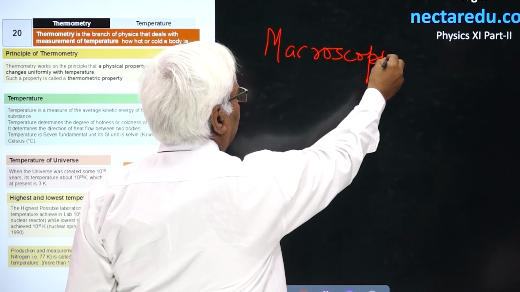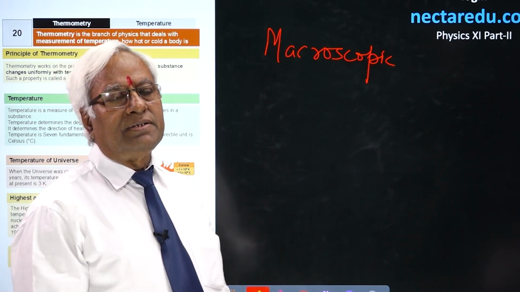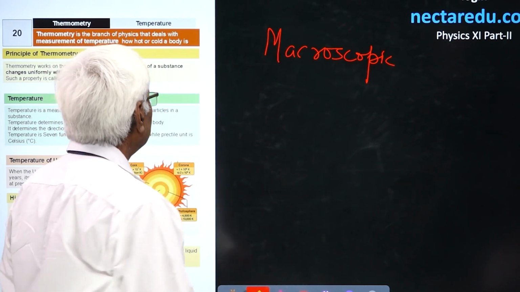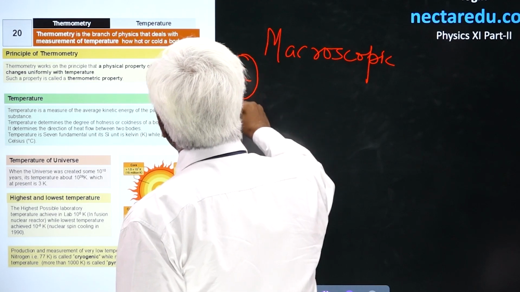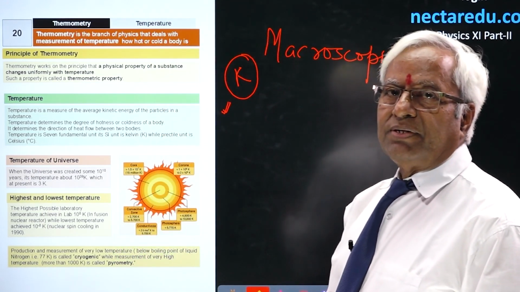Temperature is a scalar quantity. It is one of the 7 fundamental quantities, and its SI unit is going to be Kelvin. Other units you are also aware of, but Kelvin is the SI unit of temperature. Now, how to define temperature?